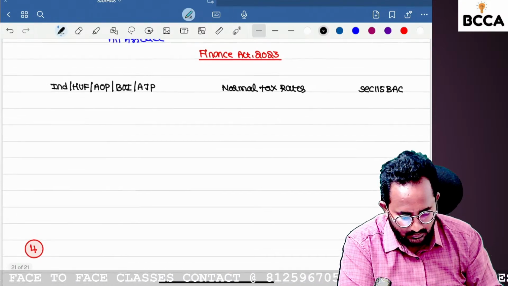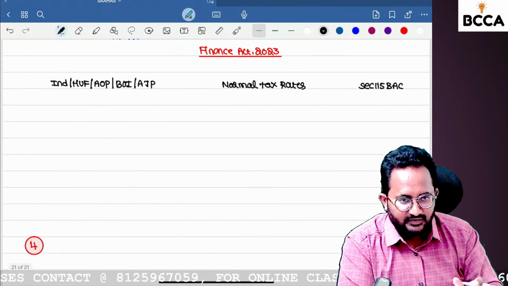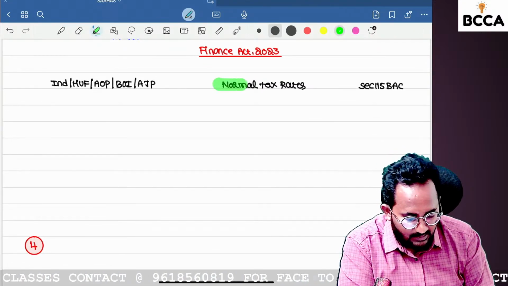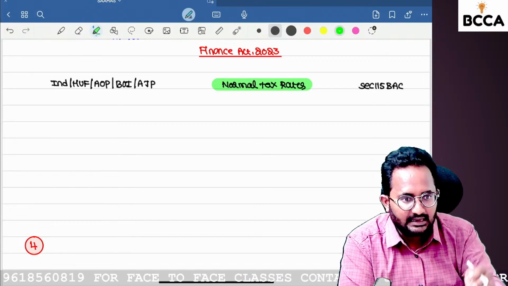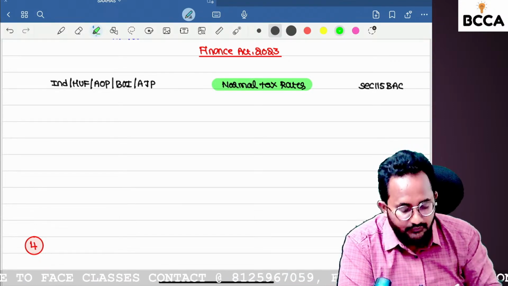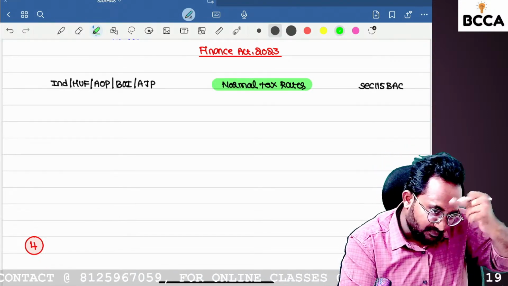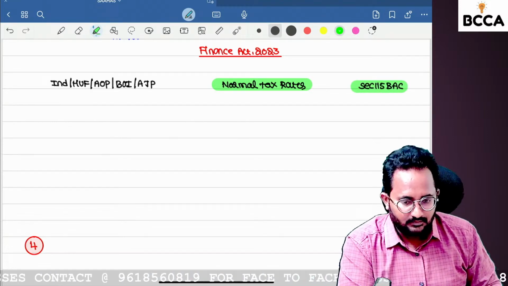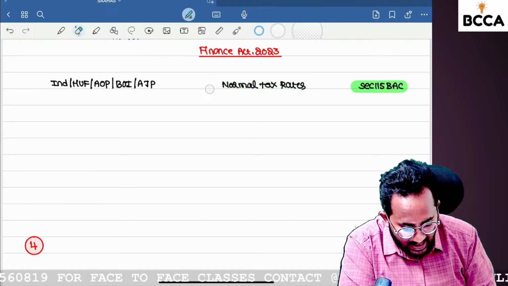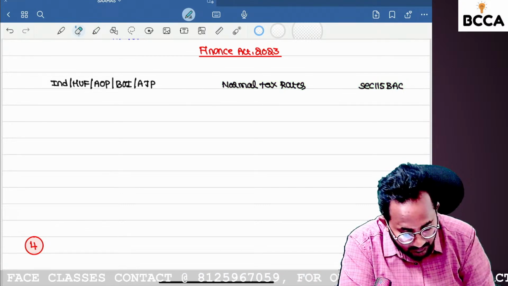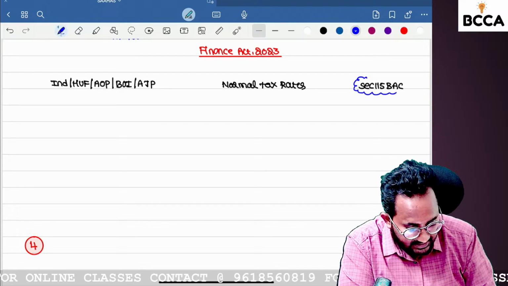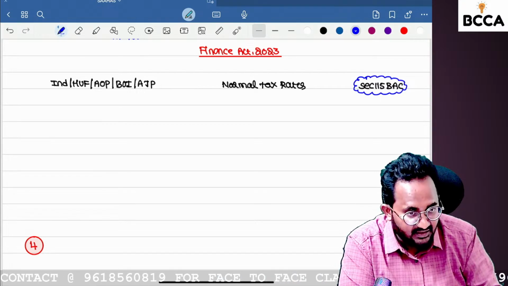Before the Finance Act 2023, if you opened the website, normal tax rates were given by default. If you wanted to shift out from the normal tax rate, you could opt for 115BAC. But the Finance Act 2023 drastically changed this, and the default tax regime is given in the income tax returns.